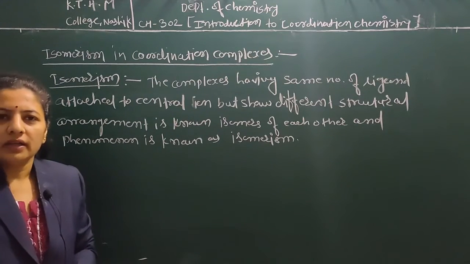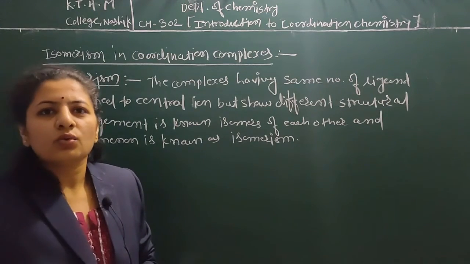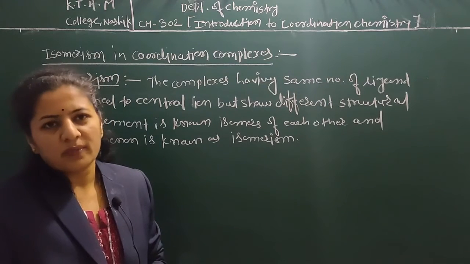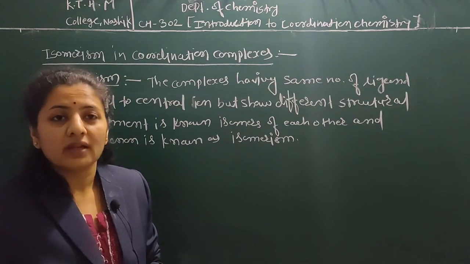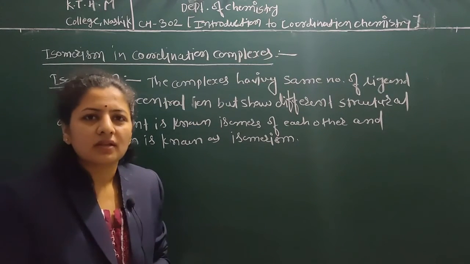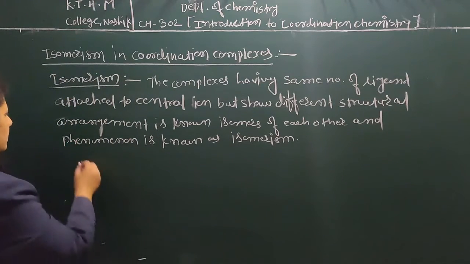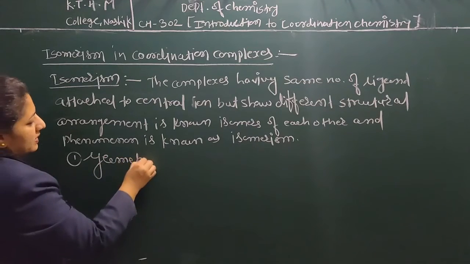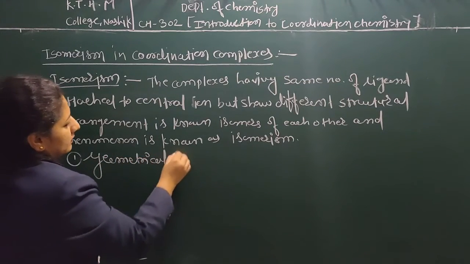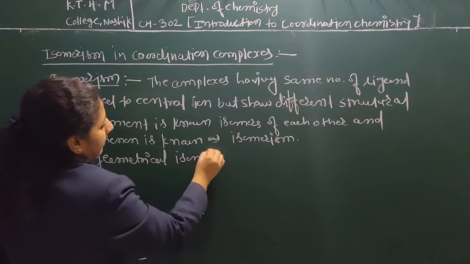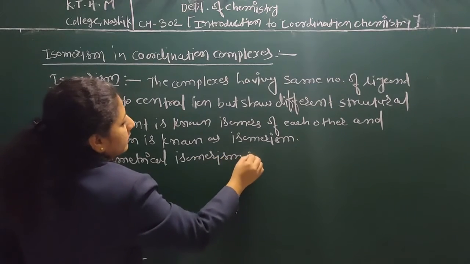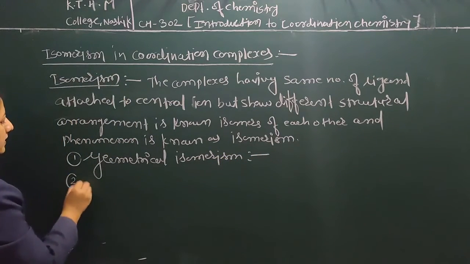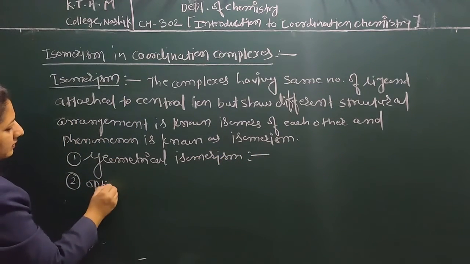In isomerism there are two types: geometrical isomerism and optical isomerism. Let's discuss what is meant by geometrical isomerism. First is geometrical isomerism, second is optical isomerism.